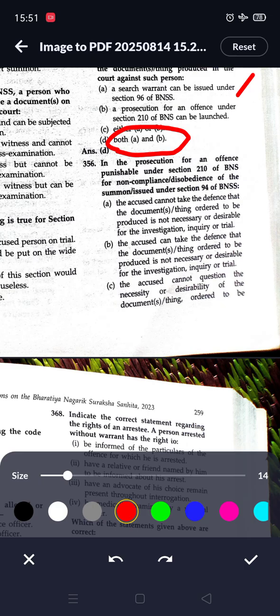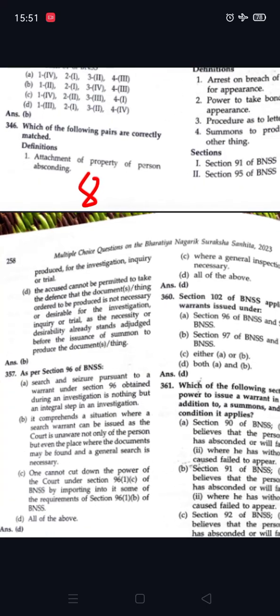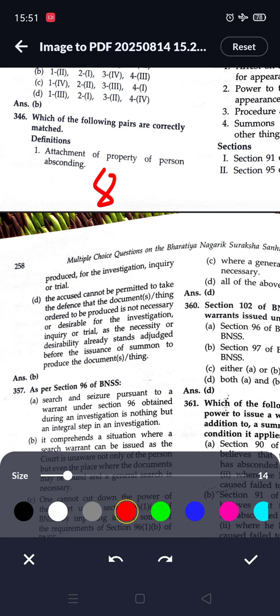Next option, the accused cannot question the necessity or desirability of the document or thing ordered to be produced for the investigation, inquiry or trial. Next option, the accused cannot be permitted to take the defense that the document or thing ordered to be produced is not necessary or desirable for the investigation, inquiry or trial, as the necessity or desirability already stands adjudged before the issuance of the summons to produce the document or thing. So option B is correct.